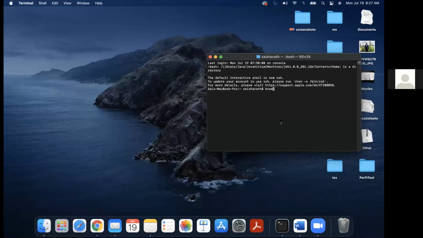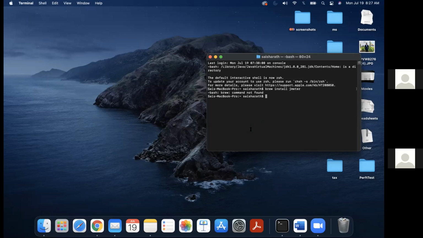It will download the latest version only, so you just use the command brew install JMeter. Brew, space, install, space, JMeter. Okay, the brew command. First you need to install the Homebrew package. Makes sense. I will add that command also, because I don't remember it right now.